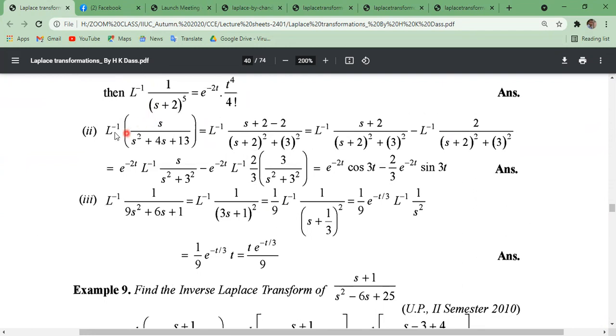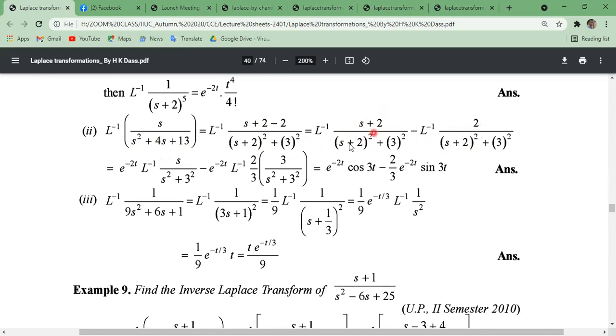Now second one, inverse Laplace transformation of s divided by s square plus 4s plus 13 equals inverse Laplace transformation of this, where s can be written as s plus 2 minus 2. Why are we taking s plus 2 here? Because we can represent the denominator as s plus 2 whole square plus 3 whole square. So s plus 2 exists in the denominator, so we are producing s plus 2 in the numerator. Now we divide it into two parts by the partial fraction method, and using the linear property, the inverse Laplace transformation of this minus this.